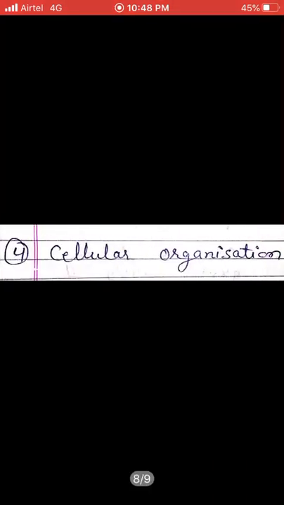Now the next step is cellular organization. You might relate this word to 9th class biology. There was the phrase division of labor in biology. It is referring to that only. Cellular organization means each and every cell has a different sort of organization so that they can perform different sorts of work. This is known as cellular organization.